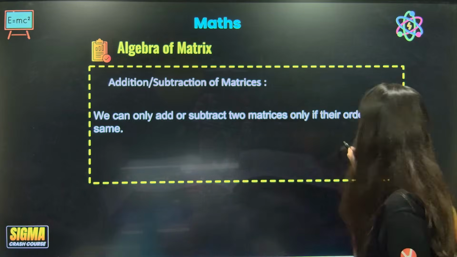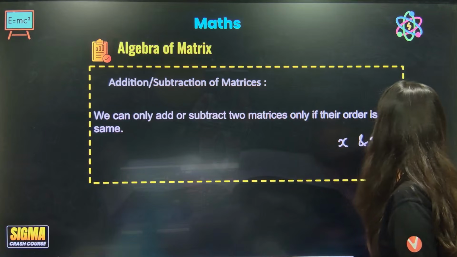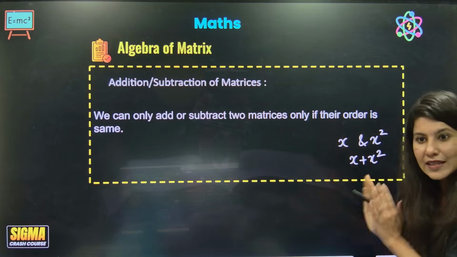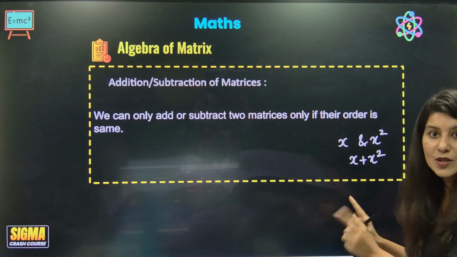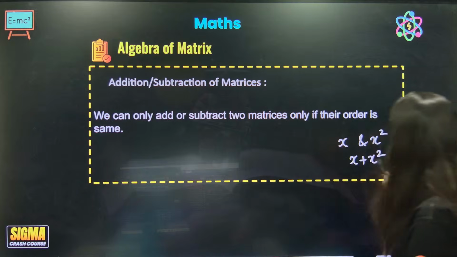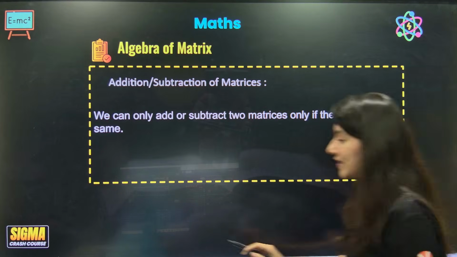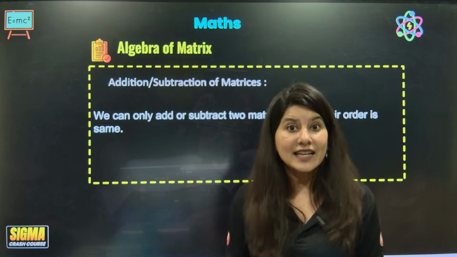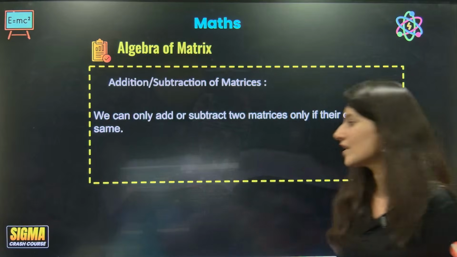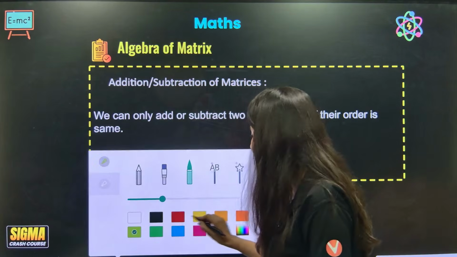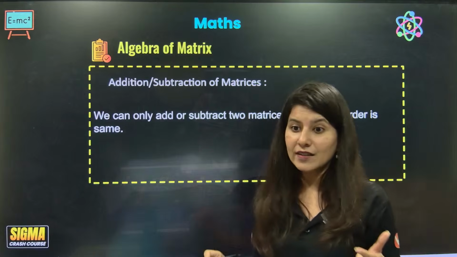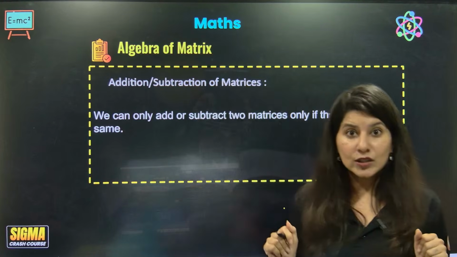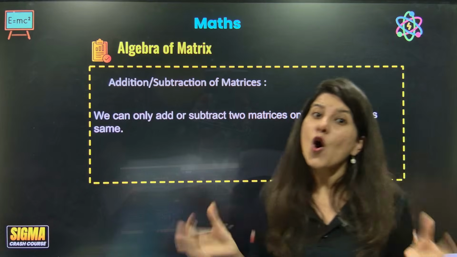Just like if I ask you to add x and x square, you'll say we can't add because they are not like terms. Although 2x and 3x can be added, 2x plus 3x is 5x, because they are like terms. So 2 matrices can be added or subtracted only if their order is the same.